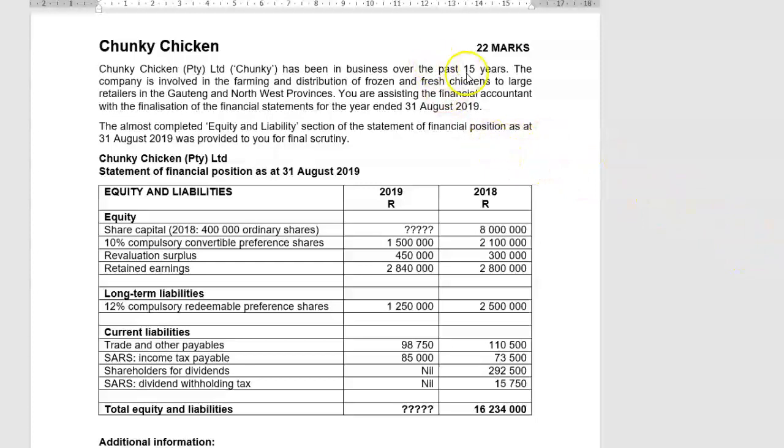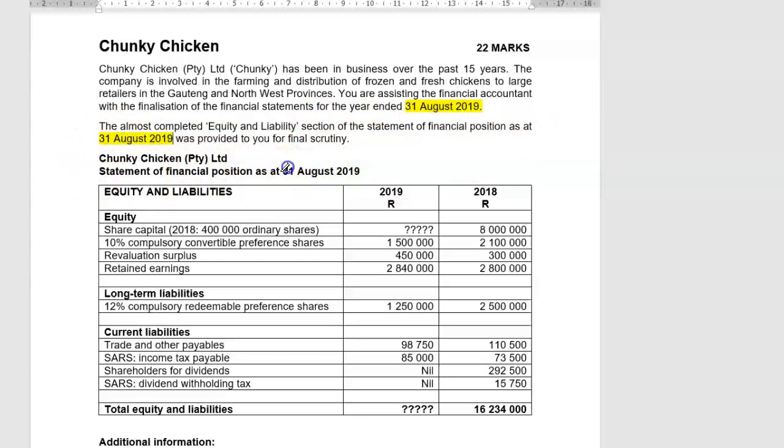Chunky Chicken has been in business for the past 15 years. The company is involved in the farming and distribution of frozen and fresh chickens to large retailers in Gauteng and Northwest. You are assisting the financial accountant with the finalization of the financial statements for the year ended 31 August 2019. The almost completed equity and liability section of the Statement of Financial Position as at 31 August 2019 was provided to you for final scrutiny.